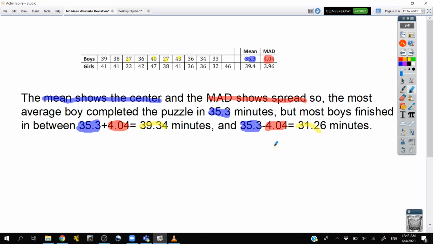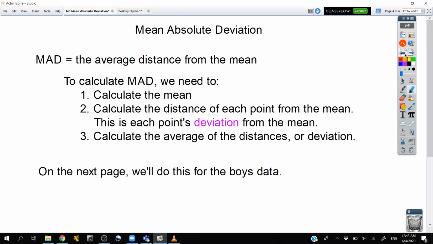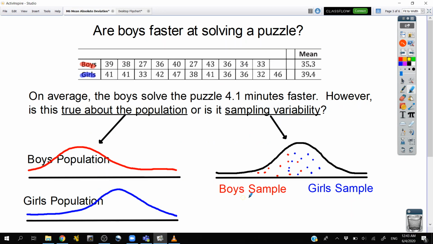The same would be true for the girls. And we can use the same metric to test: are we looking at this situation where the population is different or this situation where the sampling is different? And we can attack that question and solve it. We actually will, but it'll be later on.